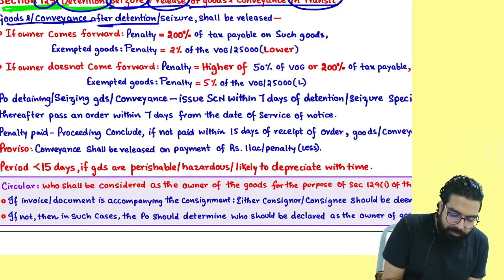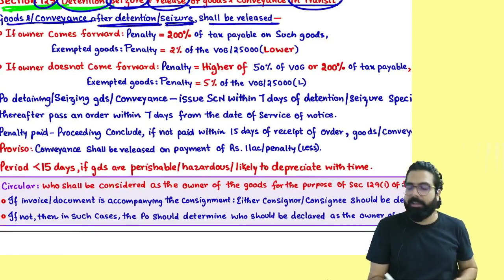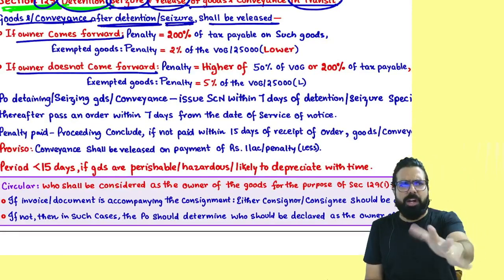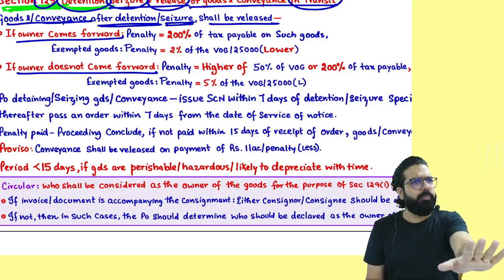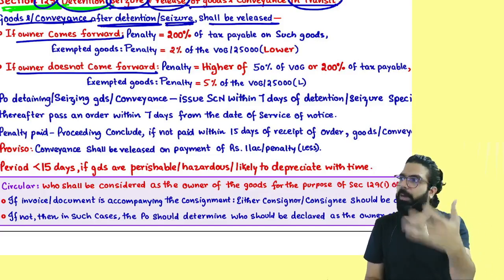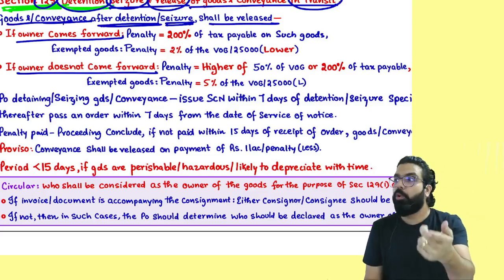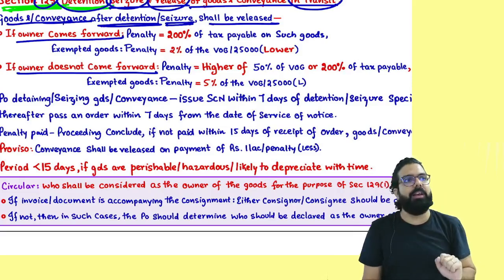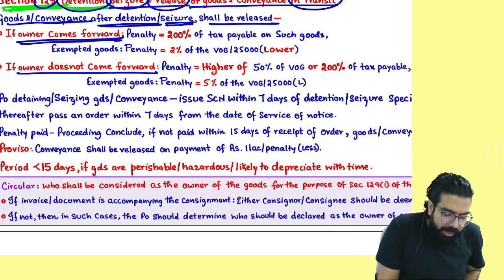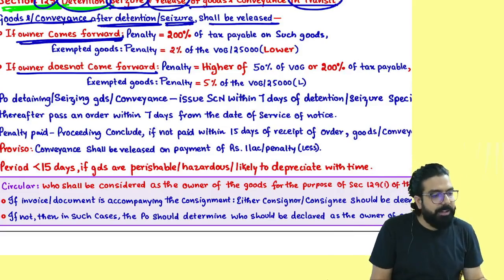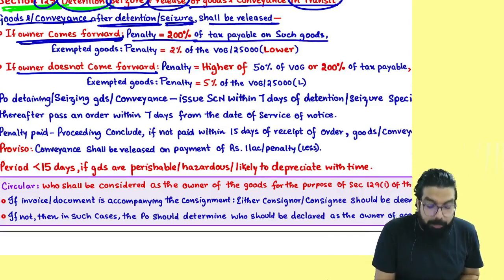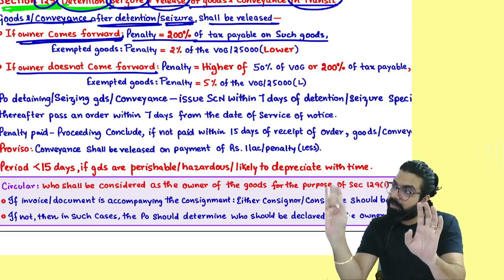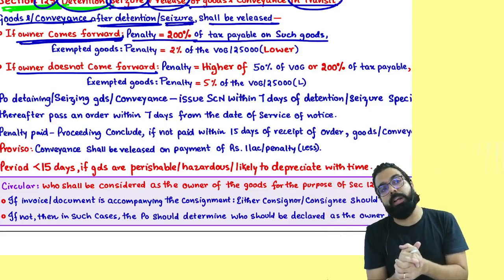Goods and conveyance after detention or seizure shall be released if the owner comes forward. If the owner does not come forward, I told I will not come and talk to the officer, right? Transporter, you only talk. If I come, my reputation will go. I will not come. If I don't go, he will get angry and charge more. But if I go, the penalty will be a little less. It says, if the owner comes forward, the penalty shall be 200% of the tax payable. How much percent? 200%. First you have to pay the tax, plus the 200% penalty amount.